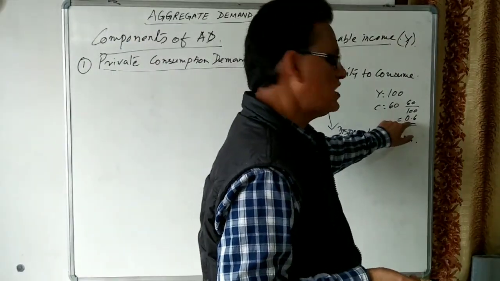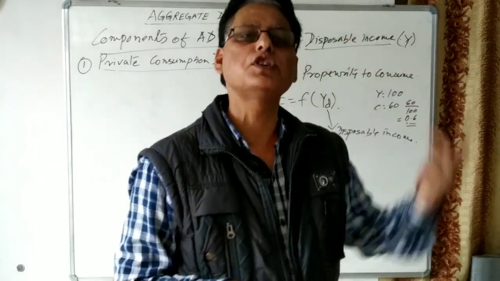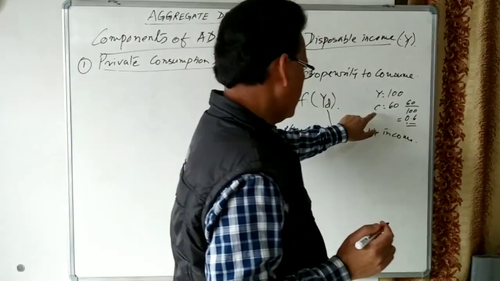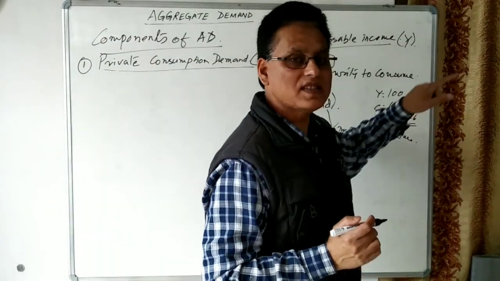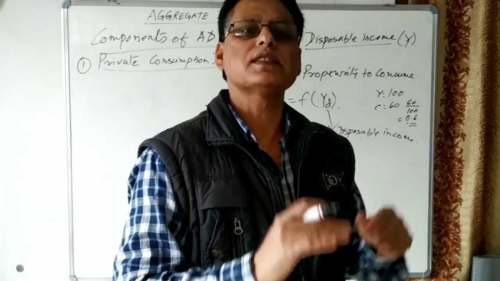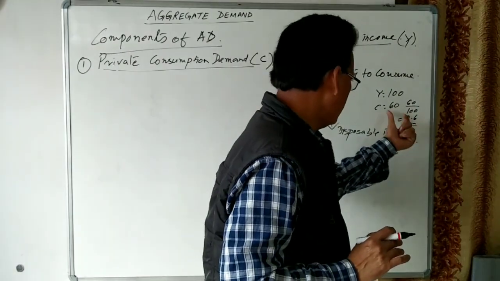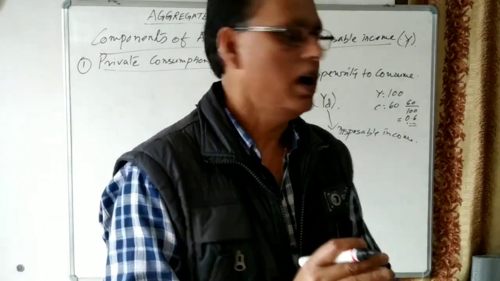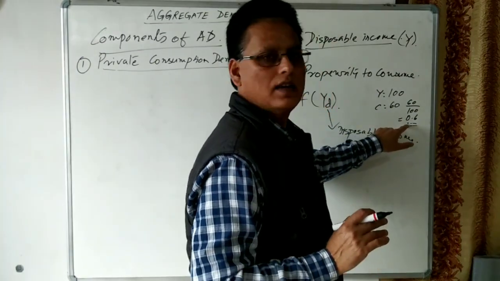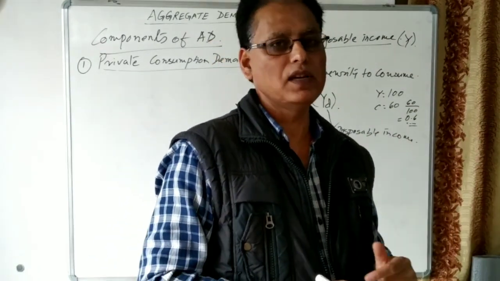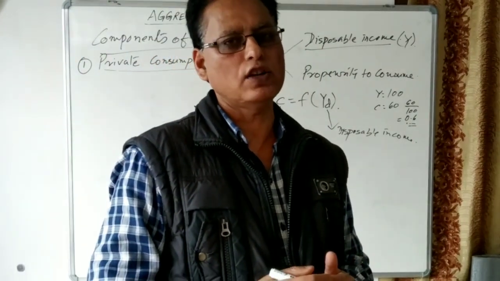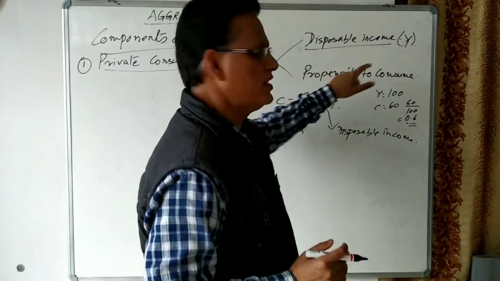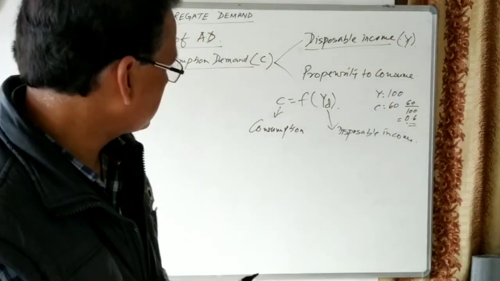It means 60% goes for consumption. Where does the other 40% go? It means 40% goes for saving. If the propensity to consume is more, then less money is saved. If the propensity to consume is less, then more money is saved. So consumption demand in the economy depends upon the disposable income as well as the propensity to consume. I think this first concept is clear.